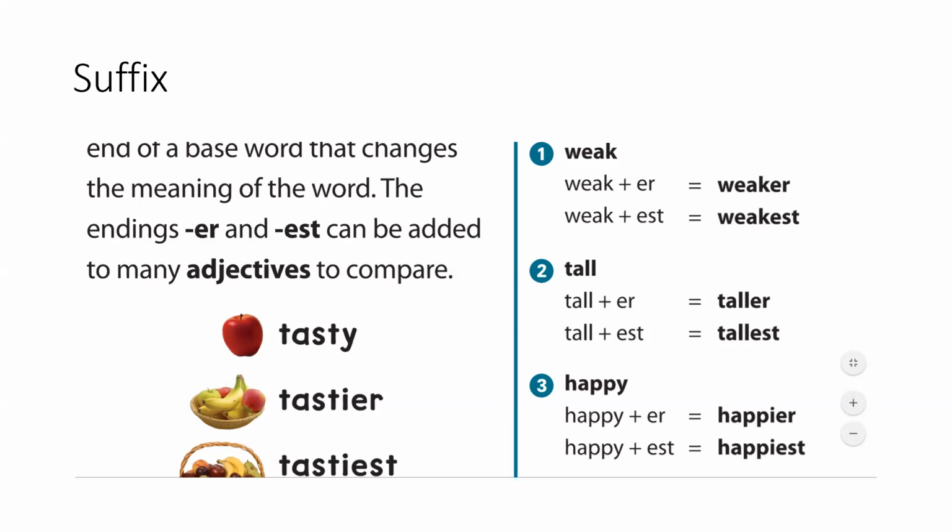And then we also have over here, tasty, which is one of our power words. Tasty, if you add ER to it, is tastier, which means it's even more tasty. And then if you add EST to it, it's tastiest. It means that it's the most tasty it can be. So that's our ER and EST.